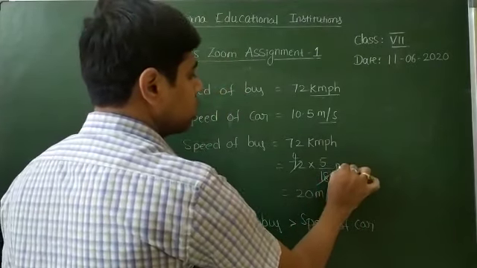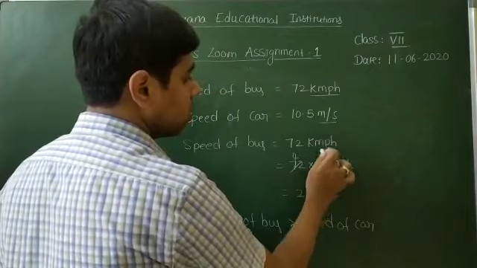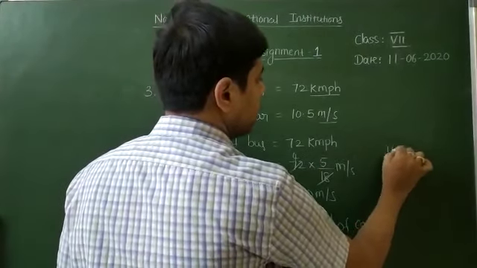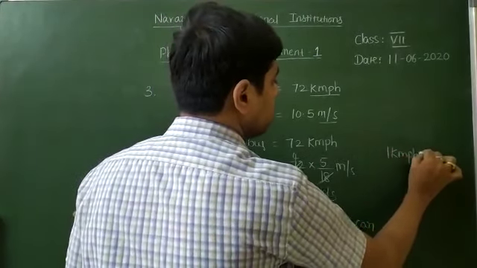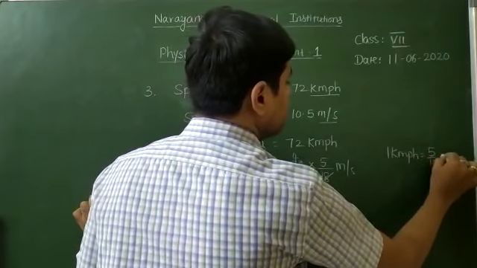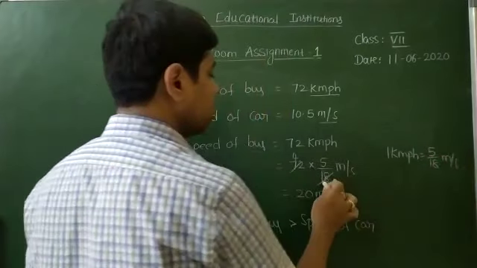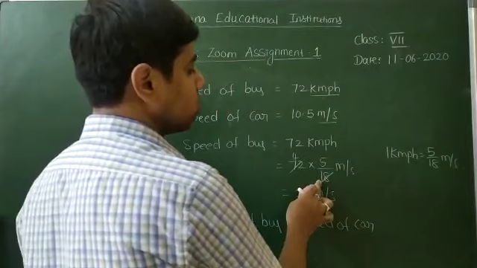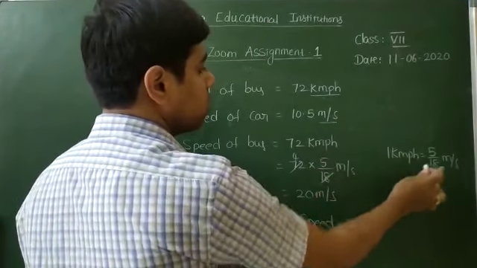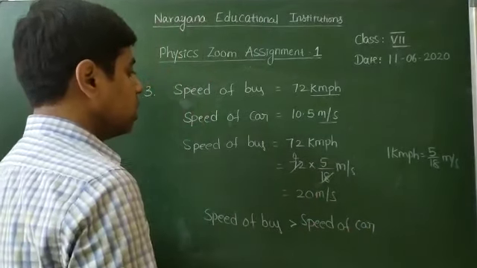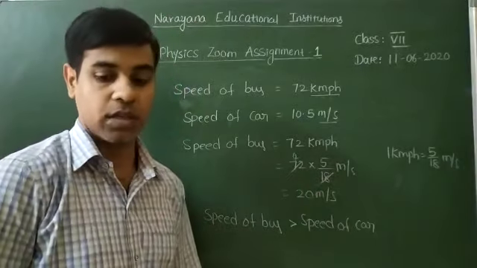To convert this kilometer per hour, since 1 kmph is equal to 5 by 18 meter per second, here we have multiplied by 5 by 18. So this is for 1 kilometer per hour is equal to 5 by 18 meter per second. So this is the answer for the third question.